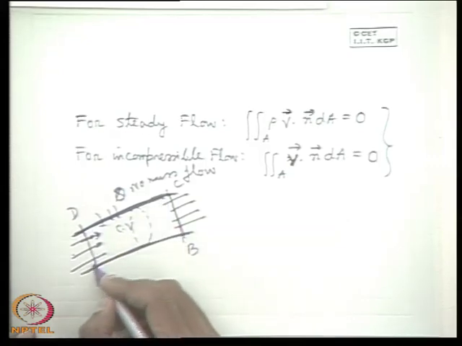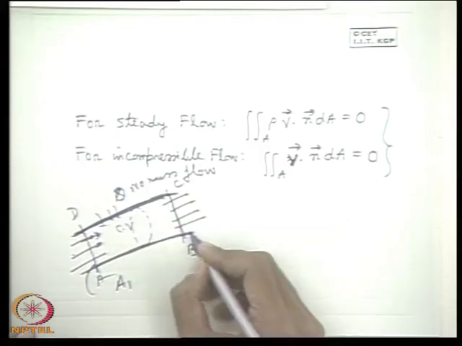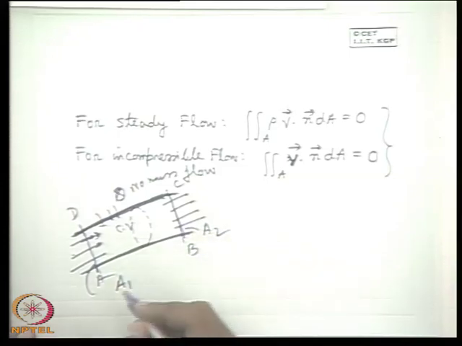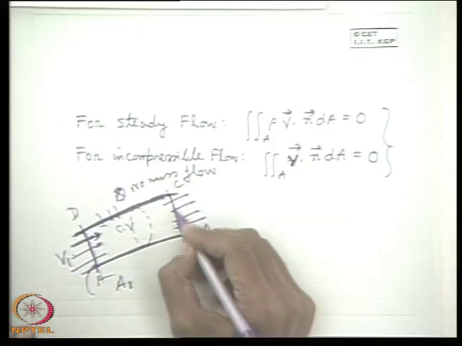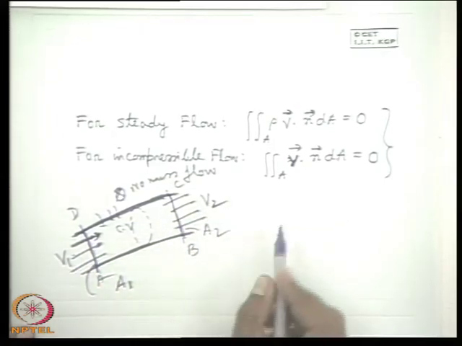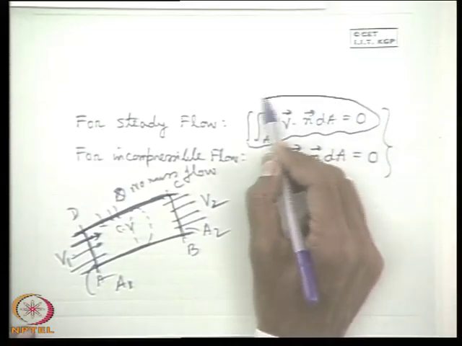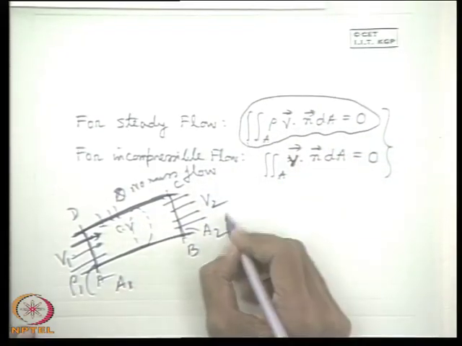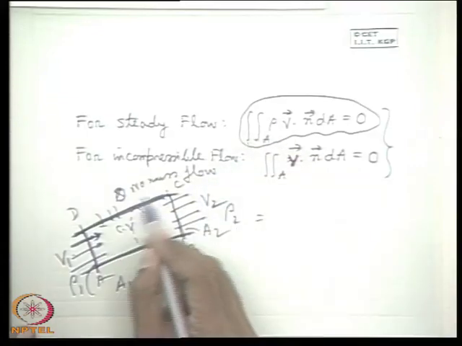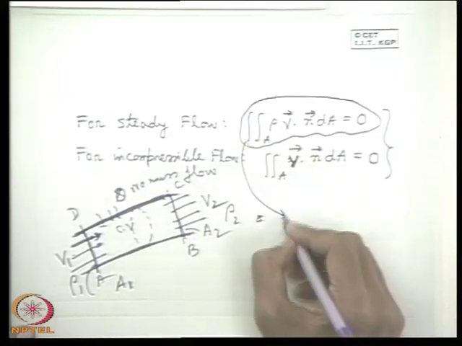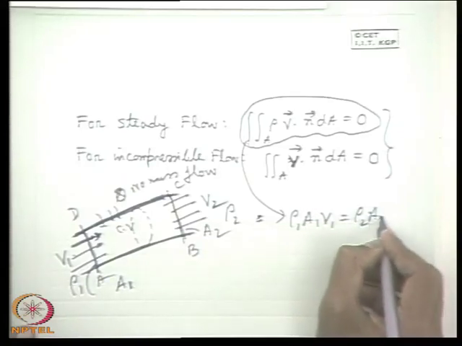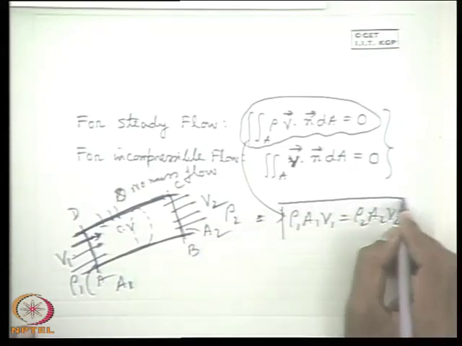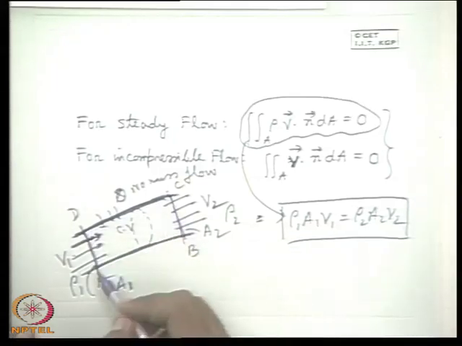So now if we tell that this cross-sectional area is A1 and this cross-sectional area is A2, and if the velocity normal to this area is V1 and the velocity normal to this area is V2, then this equation simply tells that if rho 1 is the density here and rho 2 is the density here, the integration over the entire control volume will simply yield rho 1 A1 V1 equal to rho 2 A2 V2. Okay.